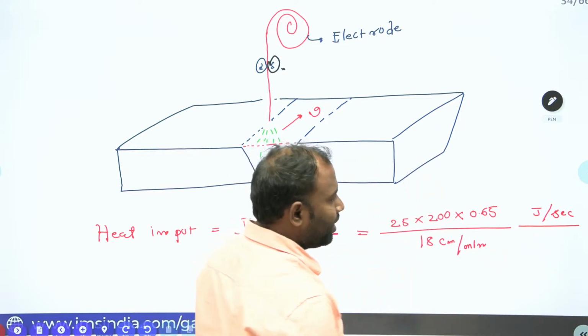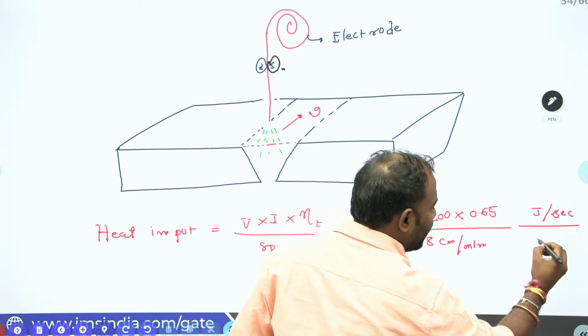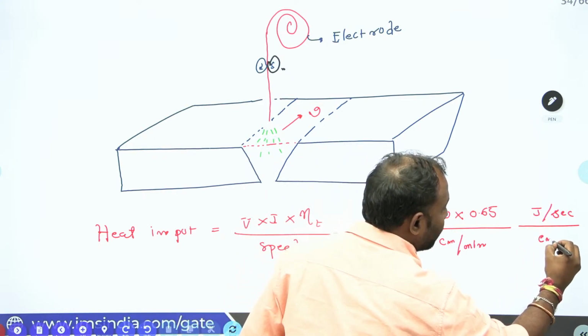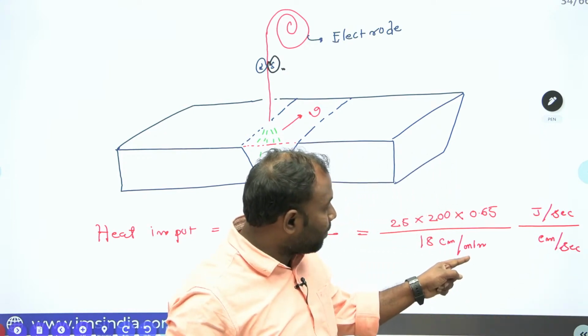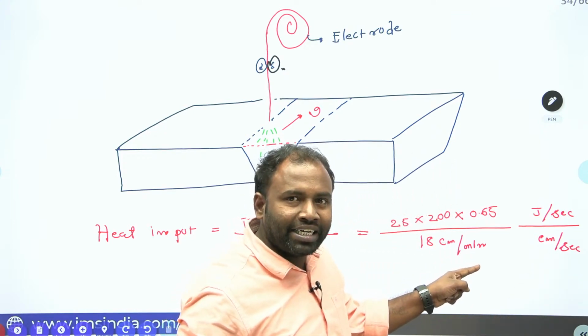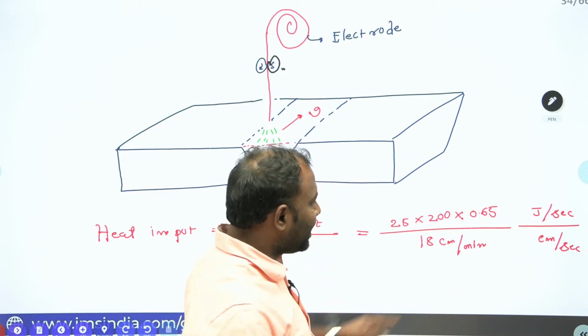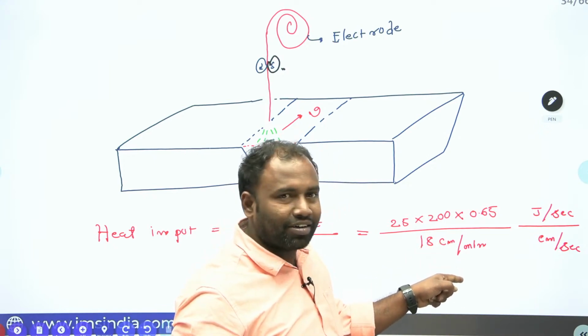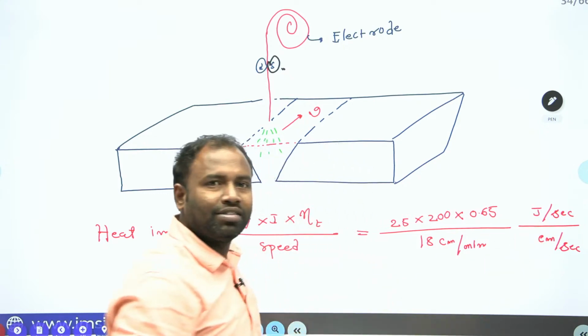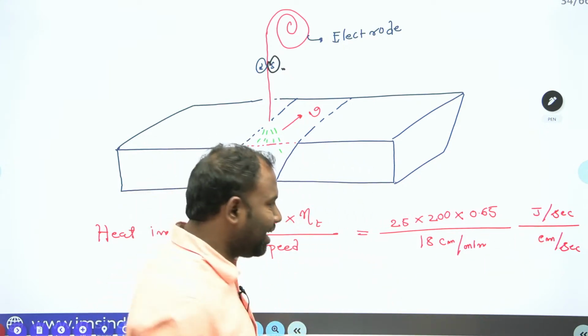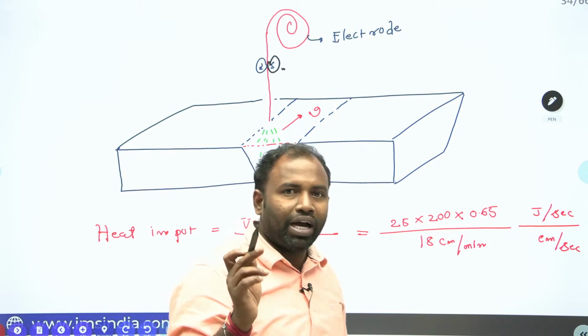Here it is centimeter per minute, but I require centimeter per second. For that purpose, I just divide this 18 by 60, so that I get centimeter per second. Now the second will get cancelled, and I'll get joule per centimeter. Clear, everybody, guys? So be careful while you are solving the units.